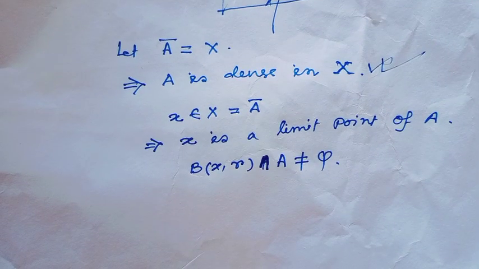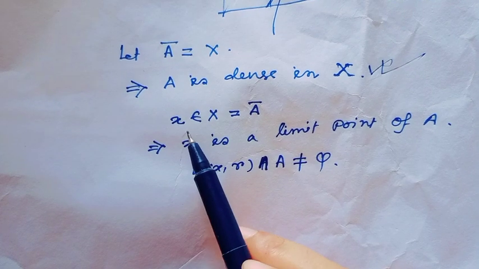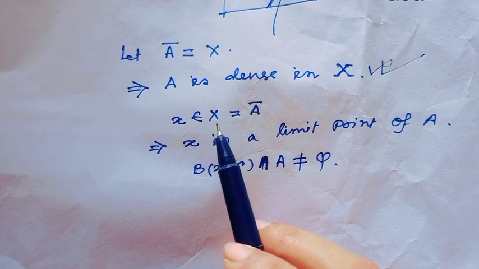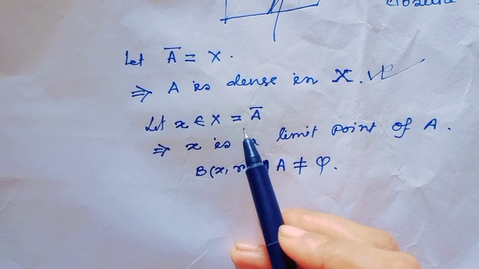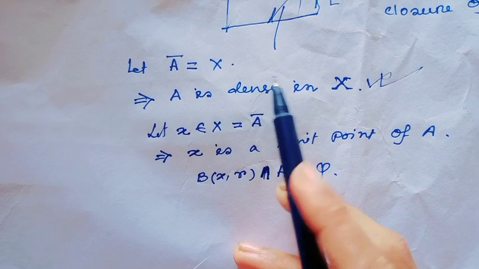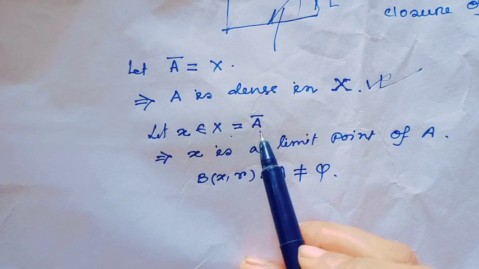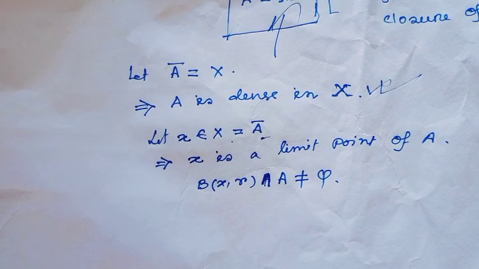Because consider one element x belonging to X, and since A closure equals X, x belongs to A closure.